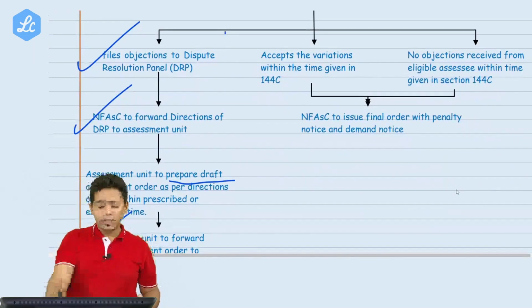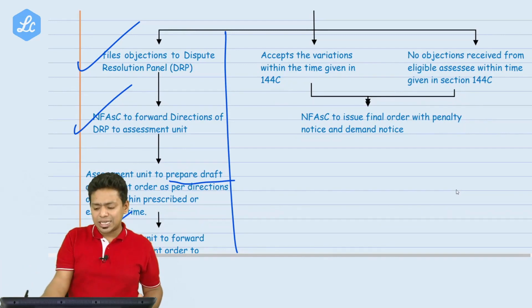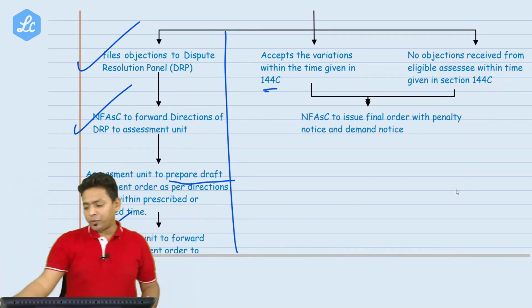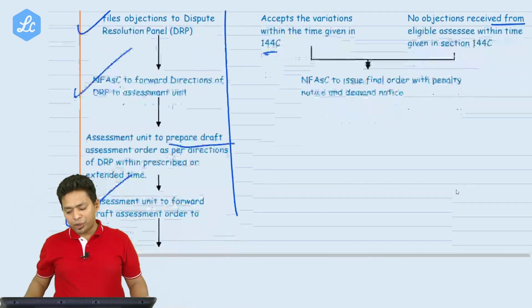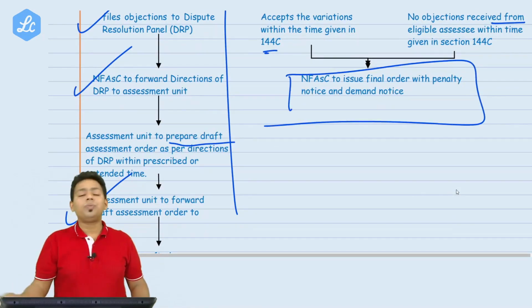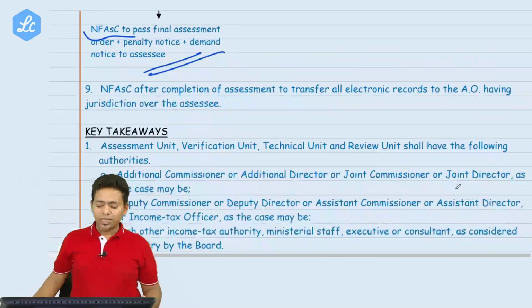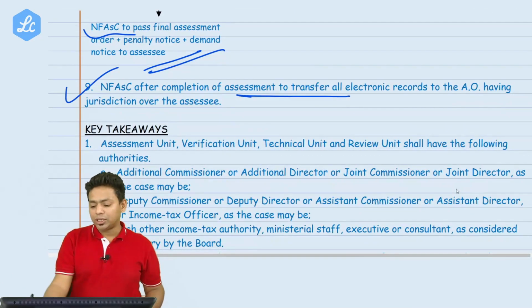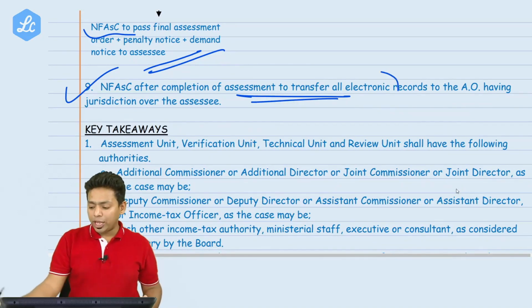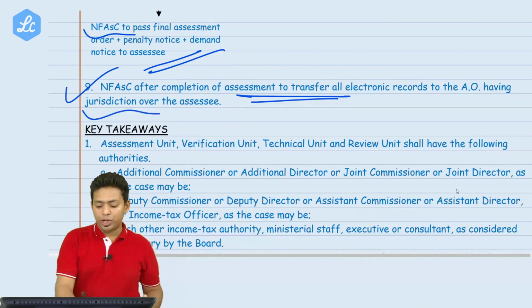Sir, what if it is not a DRP case? Then it is a very easy case. Accept the variation within the time given in 144C, or no objection is received under 144C. Then NFSC will go ahead and finalize the draft order into the final order and send it to the assessee. NFAC, after completion of the assessment, will transfer all the electronic records to the AO having jurisdiction over the assessee.